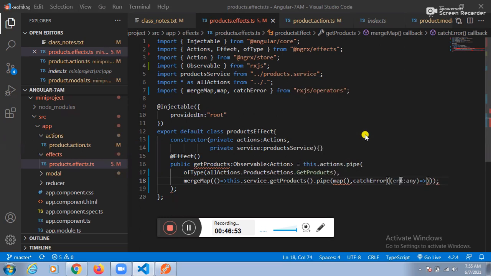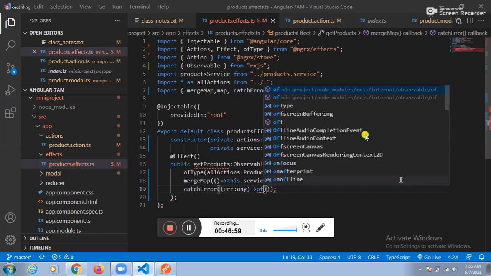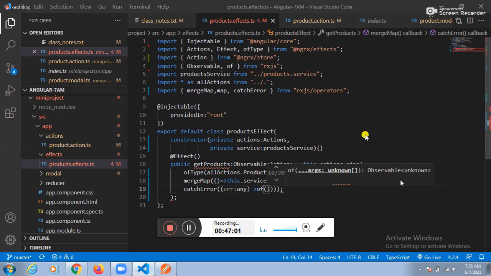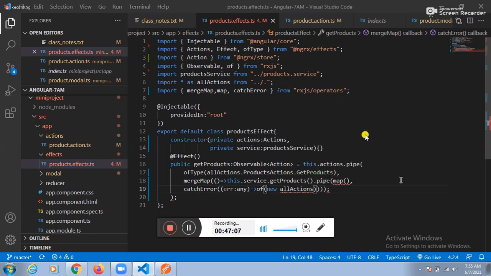How to execute the third task? With the help of which operator? With the help of the of operator. Fine. How to create an object for the third class? We need to create, say this one here, new AllActions.